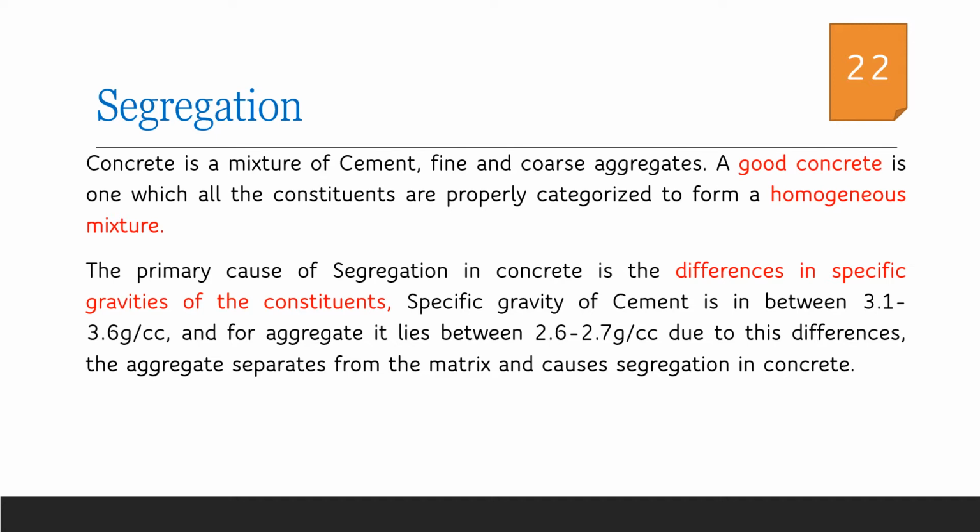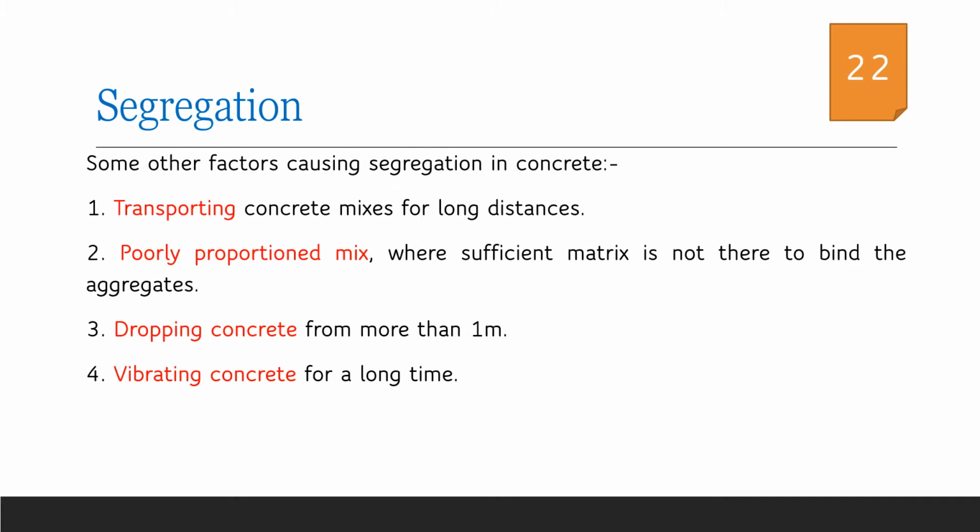All these things are mixed together to make a homogeneous mixture. During mixing, transporting, placing and compaction, there are possibilities that these ingredients with different specific gravities get separated. Then the segregation occurs.